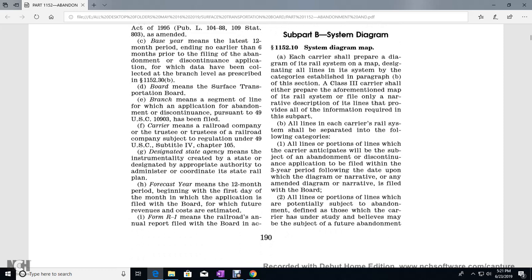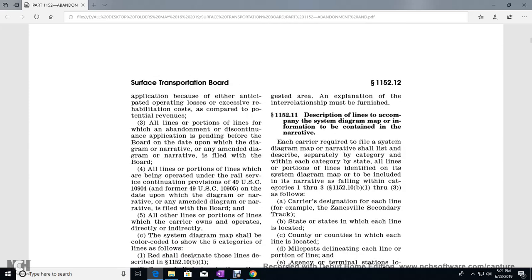2. All lines or portions of lines which are potentially subject to abandonment, defined as those which the carrier believes may be the subject of a future abandonment application because of anticipated operational loss, or rehabilitation costs in excess of potential revenues on the line. Also lines or portions for which an abandonment or discontinuance application is pending with the board as of the date the diagram or narrative, as amended, is filed with the board.